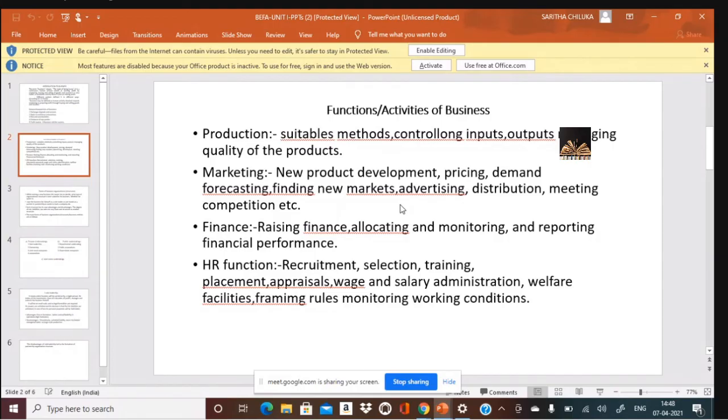What is the CTC, that is cost to the company, and what is the benefit that you are giving to the company would be clearly given with the analysis by the HR team, what they have expected from you and what you are actually worth. All these would happen in the form of appraisals, one-to-one interaction every 6 months in the case of the software industry, on your performance. Then wage and salary administration.